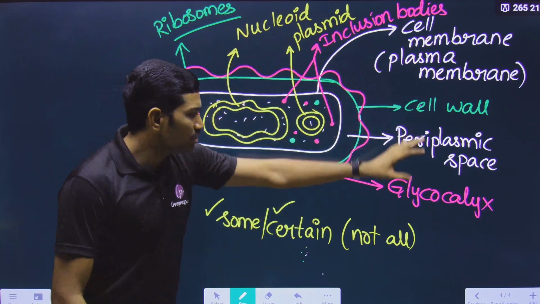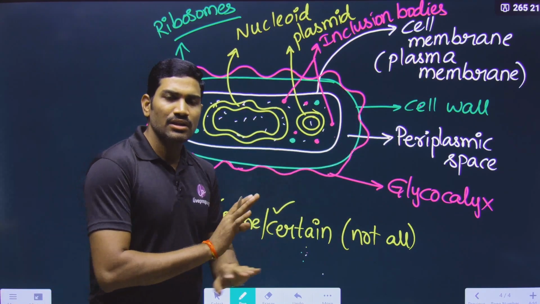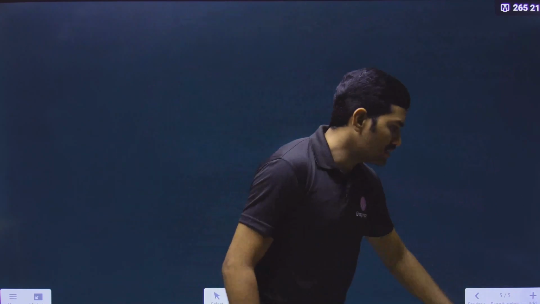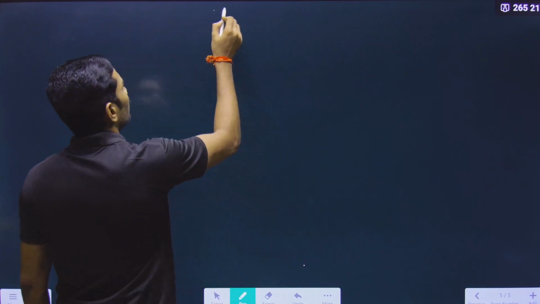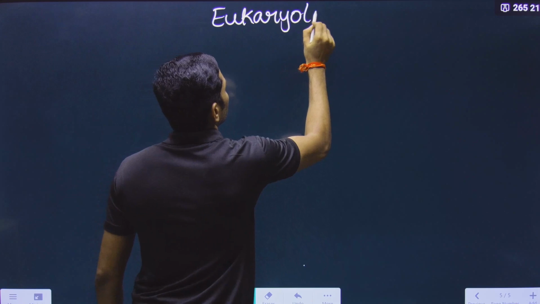So this is the overview of the prokaryotic cell. Understood or not? With this, the overview of prokaryotic cell is completed. Now we are going to the next one, that is the overview of eukaryotic cell. In the case of eukaryotic cell, what is this?